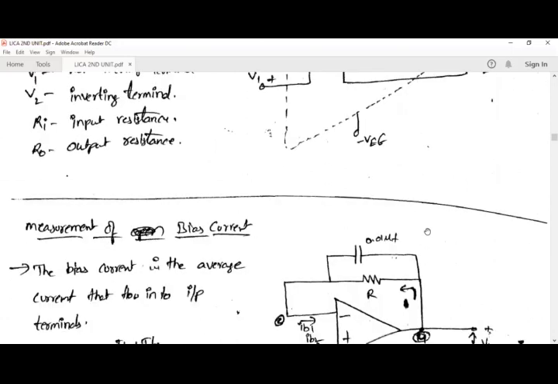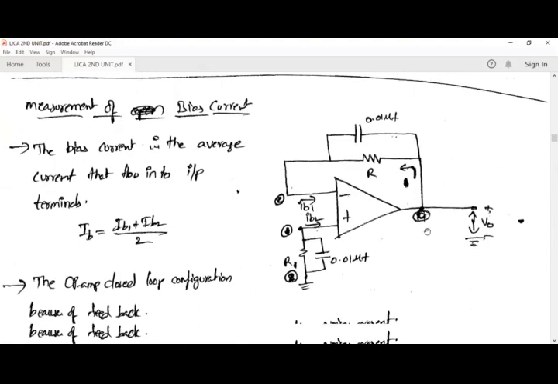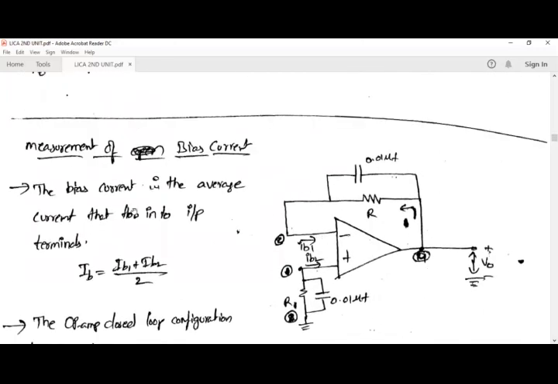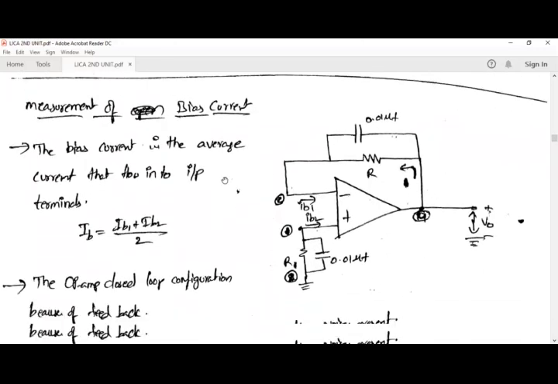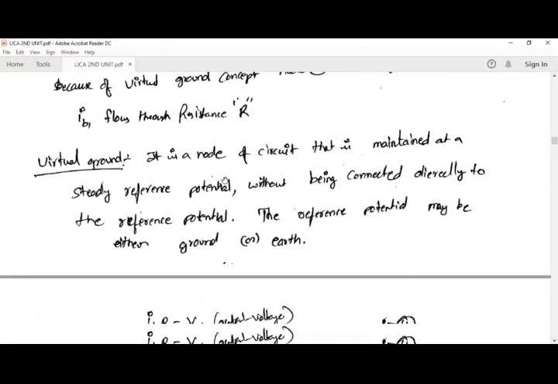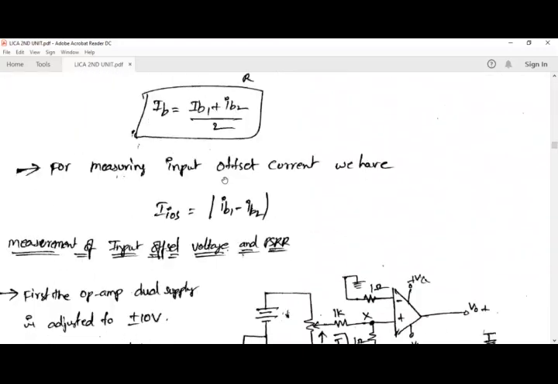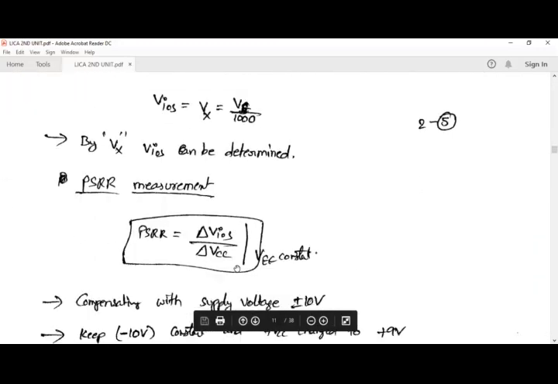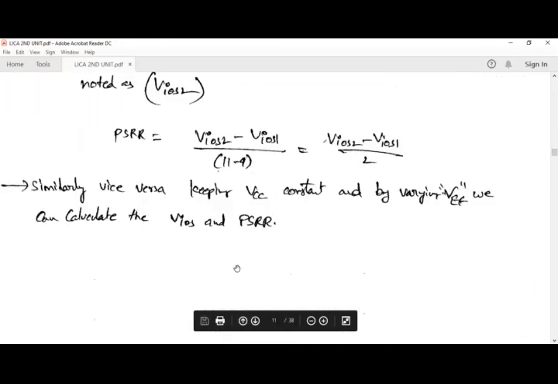Up to now what we have discussed is the parameters, and how to measure some of the parameters. How to measure for an op amp some of the parameters we are going to see. Mainly we are going to see how to measure the bias current, the measurement of input offset voltage and PSRR.